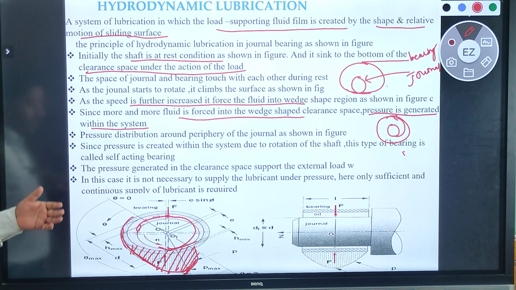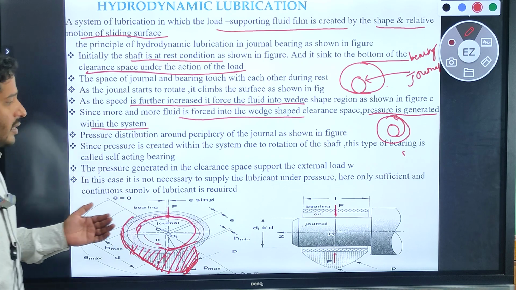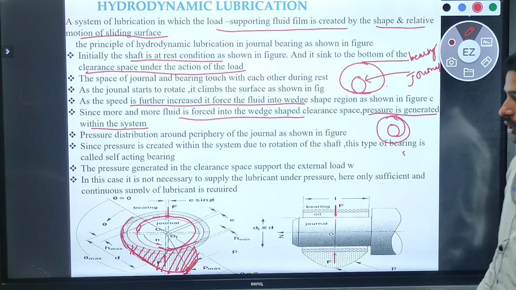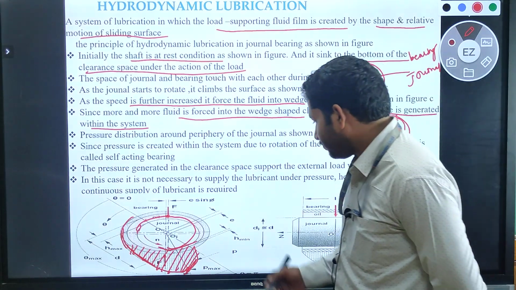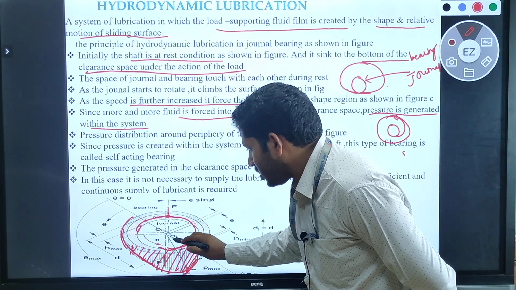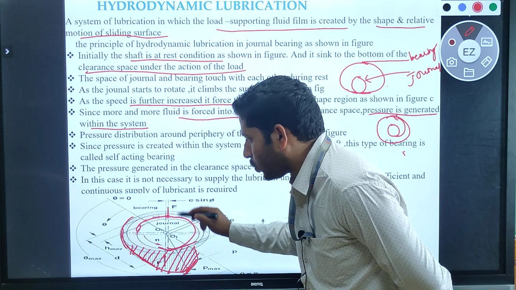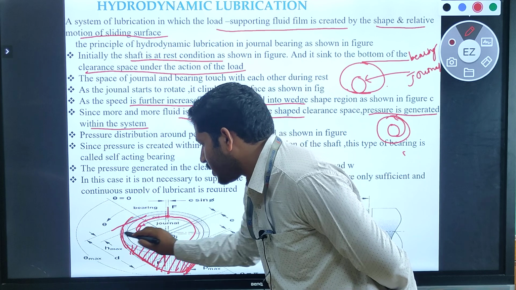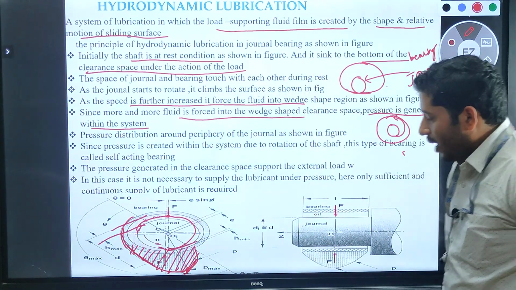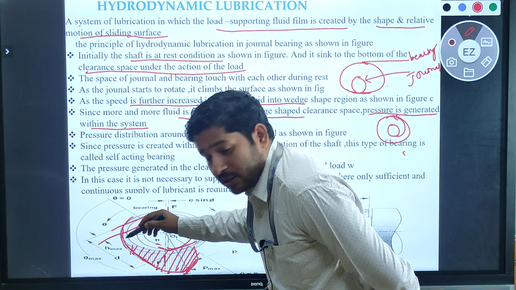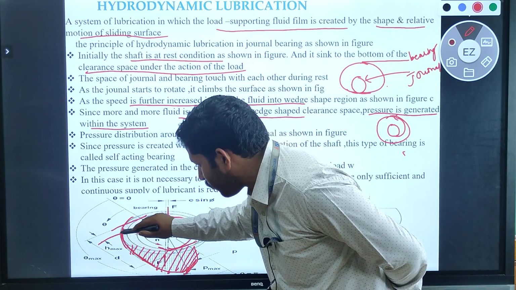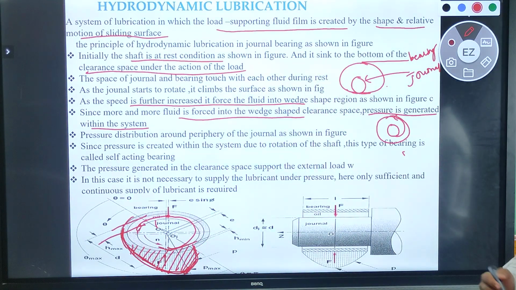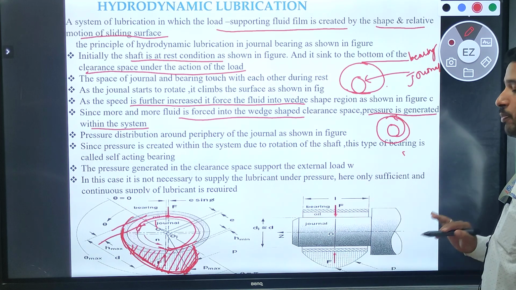So let us see over here, the pressure generated in the clearance space supports the external load acting on it. If the shaft or journal is rotating, it will produce the clearance in between the journal and the bearing. After that, the pressure will be generated, the pressure distribution from the left toward the right hand side. So in this case, it is not necessary to supply the lubrication under pressure.